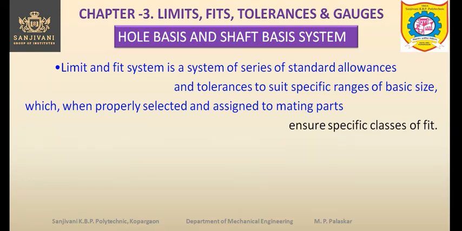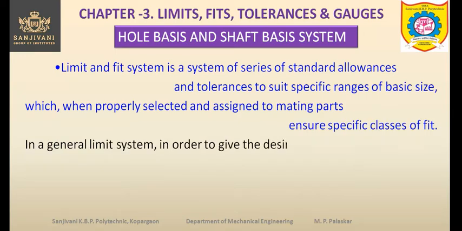So we are using the limit and fit systems in the industries, and these consist of the standard deviations, the various allowances, various tolerances, so that the basic size can be varied to a small amount, so that if that is selected properly, then we can achieve the required type of fit. The mating parts will fit into each other as per the requirement, and the fit should be ensured.